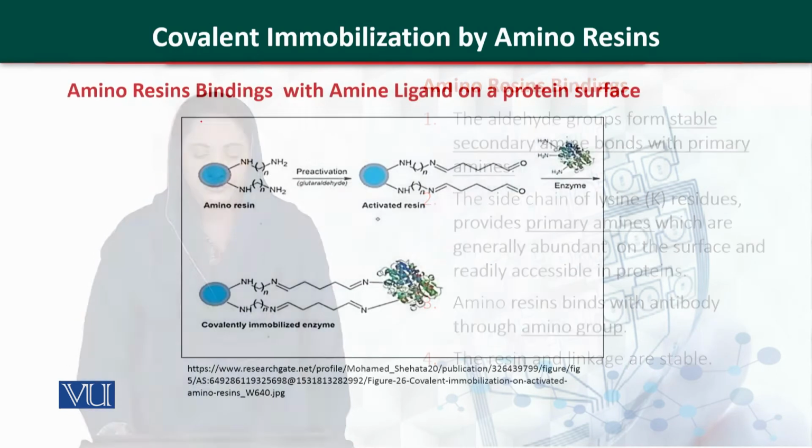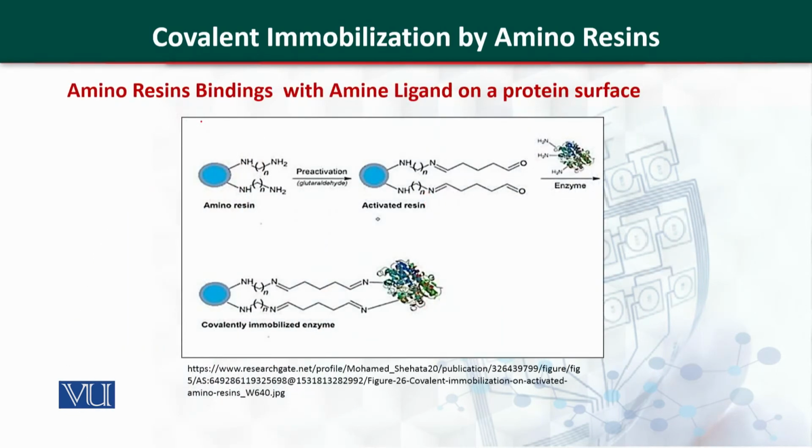So that is how we can covalently immobilize our protein on the surface of an amino resin. In this structure, you can see that we have an amino resin. This amino resin is pre-activated with glutaraldehyde, and after activation, it combines with the enzyme. And this is an immobilized enzyme on an amino resin.